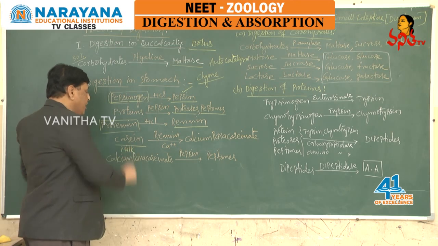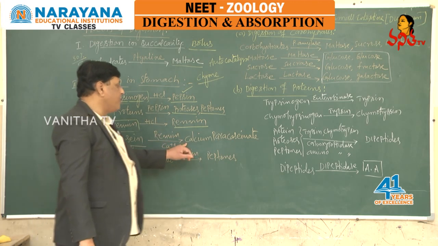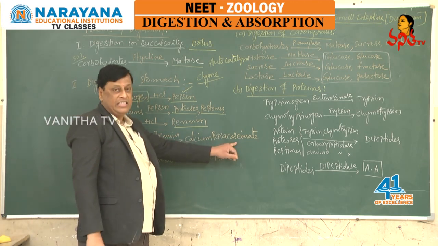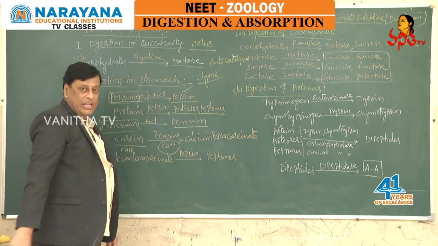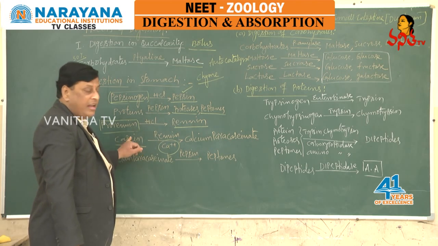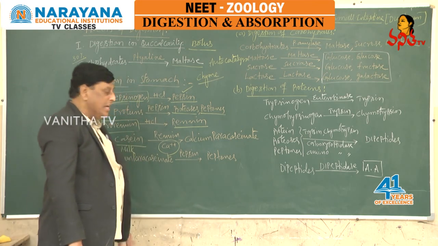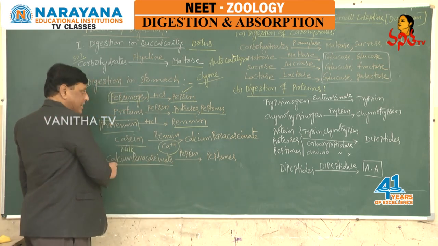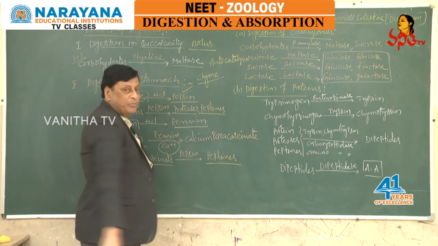Milk protein is called casein. Casein reacts with renin and converts into calcium paracaseinate. This reaction is always in the presence of calcium. In the presence of calcium, renin reacts with the casein, and as a result it converts into calcium paracaseinate. This calcium paracaseinate once again reacts with pepsin and converts into peptones.